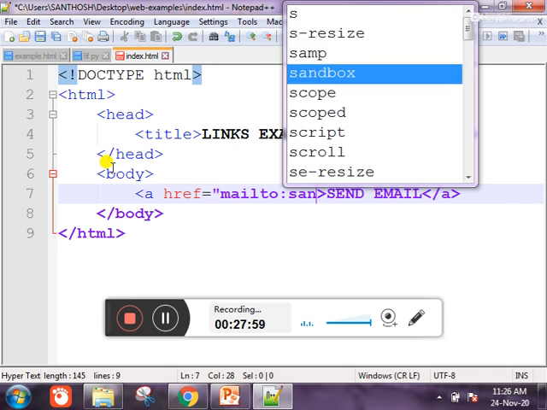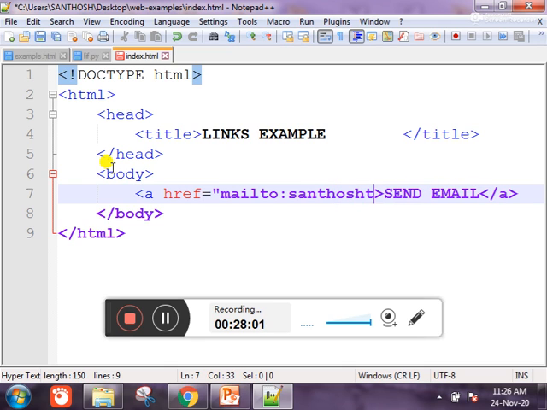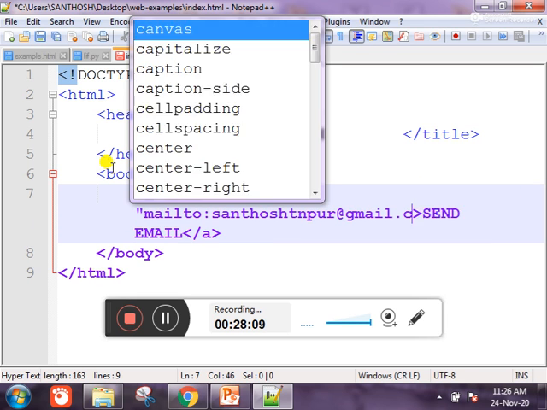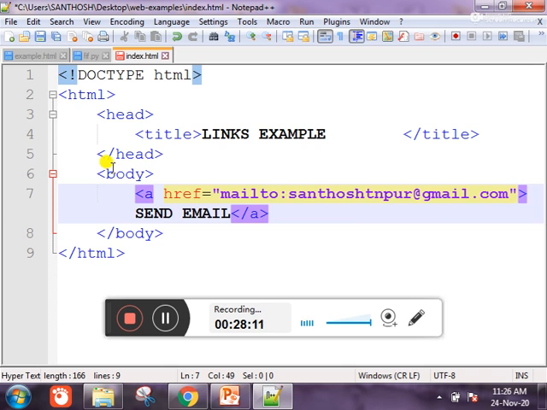So now I type my email address, mailto, and then your gmail.com. So in this, which one will be displayed in your web page? Only send mail.